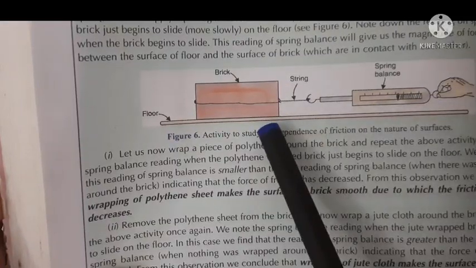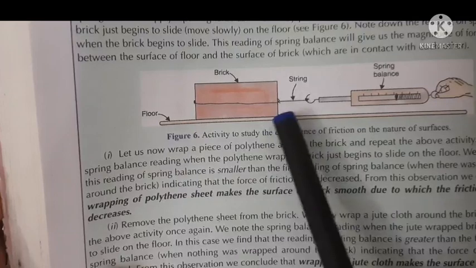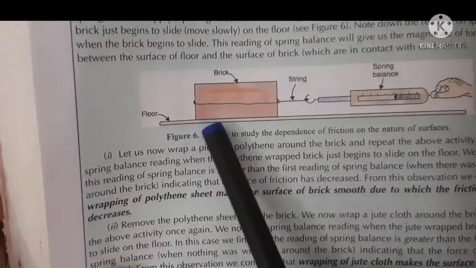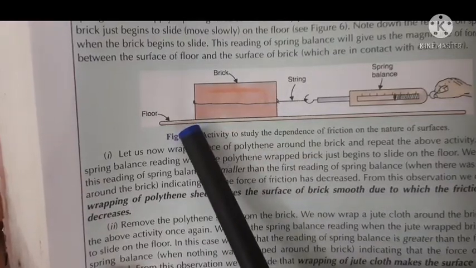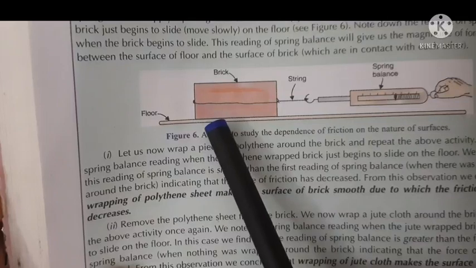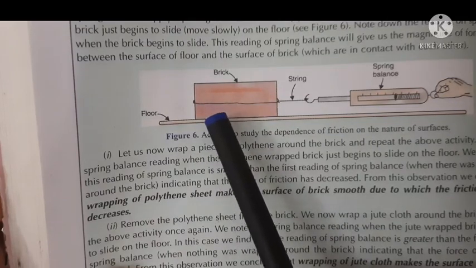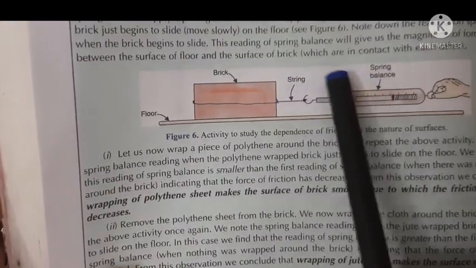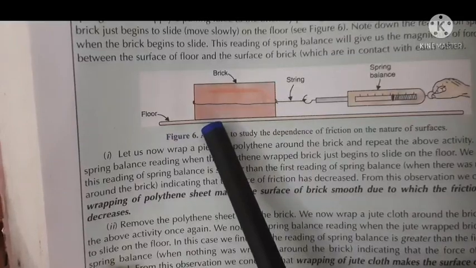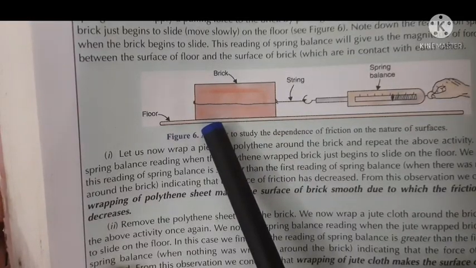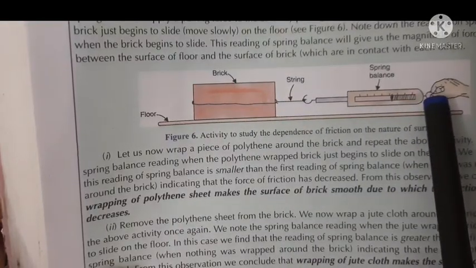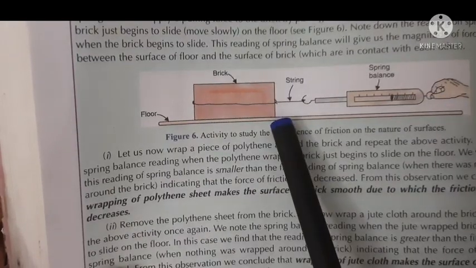You will see that initially the brick will not move. Why is it not moving? Because there is a force of friction. The irregularities of the floor and the brick are interlocked. The force is applied in this direction, but the force of friction acts in the opposite direction due to the interlocking of the irregularities. That is why it is not moving. But if the applied force becomes slightly more than the force of friction, then it will just move.